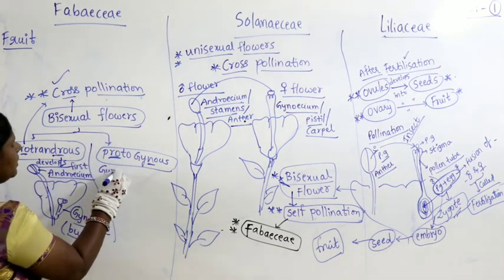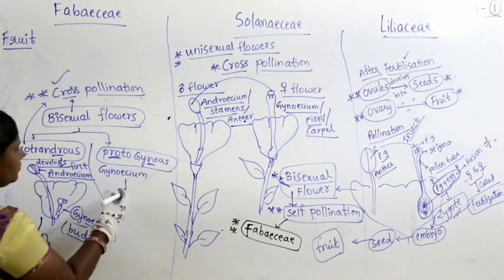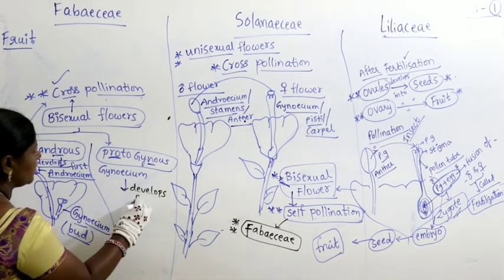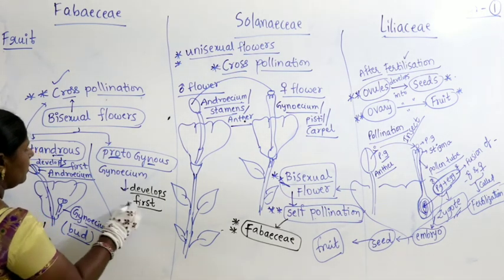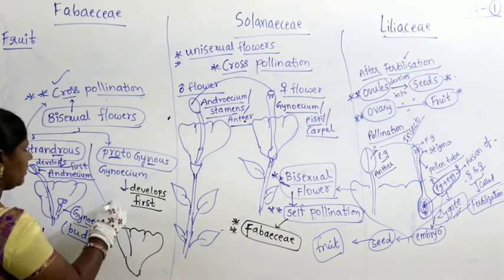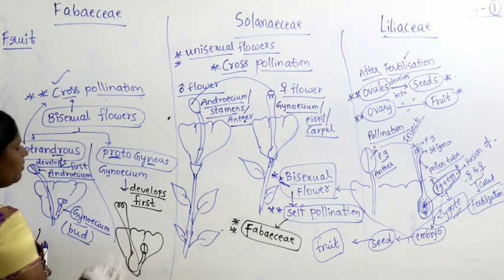Similarly, if you take another flower, proto means first, gynoecium. So in this case the gynoecium develops first. If you look at the flower, you find the gynoecium is fully developed but the anther is still in bud condition.